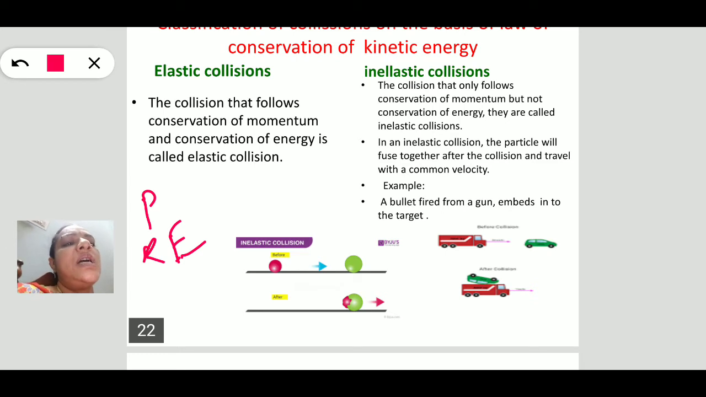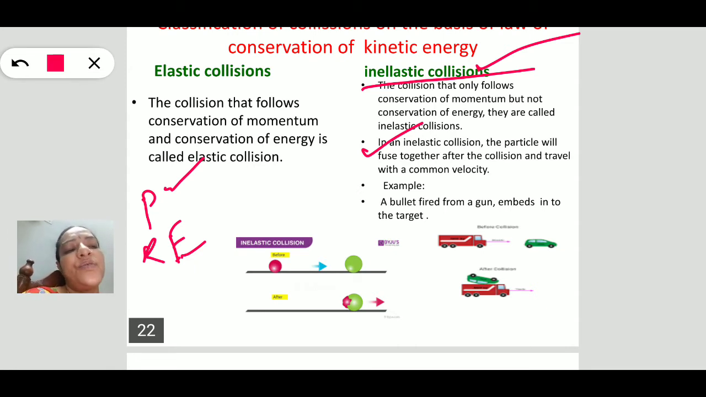Coming to another type of collision, that is inelastic collisions. The collisions in which only the momentum is conserved but not the kinetic energy are known as inelastic collisions. Naturally, in an inelastic collision, the particles will combine together, fuse together like this.